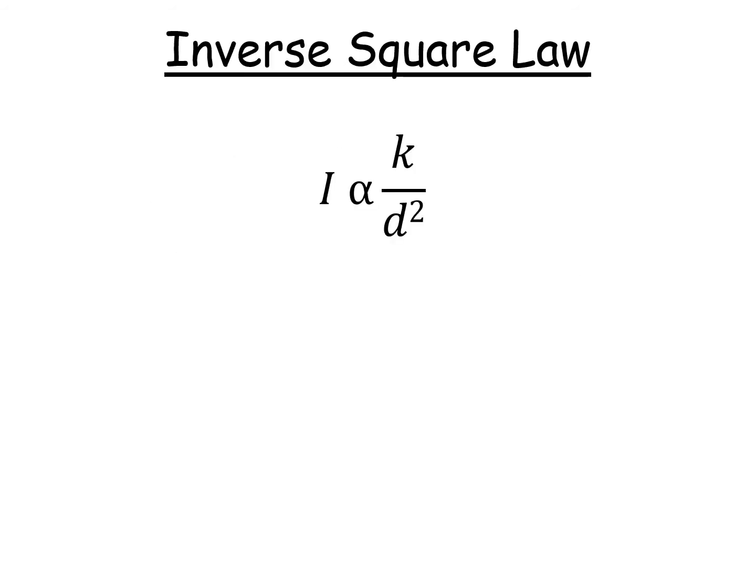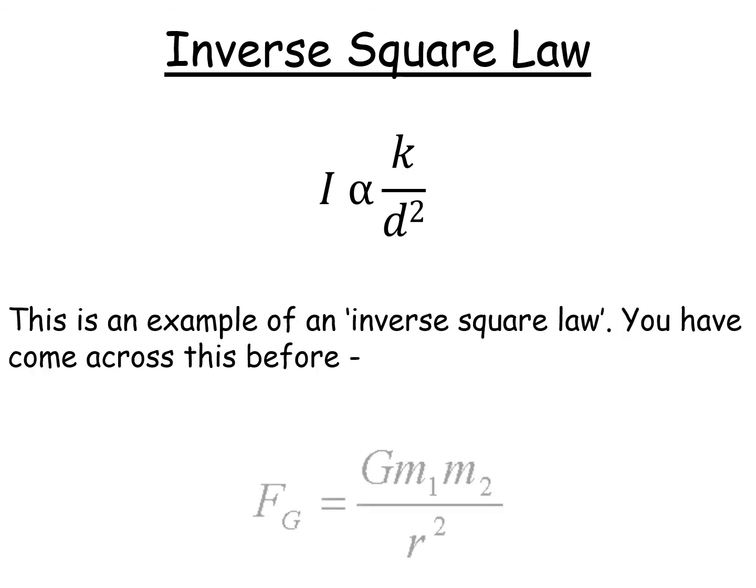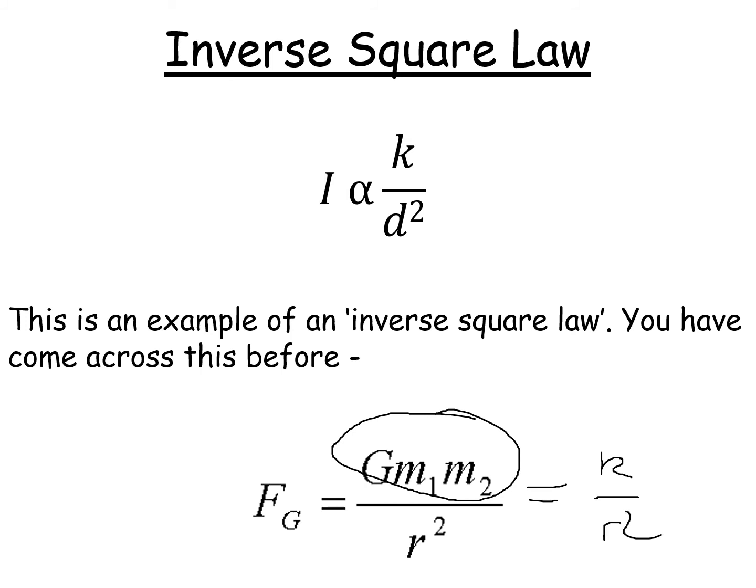Okay, so inverse square law, as I said at the start, you've come across an inverse square law before, which is this one here. F is equal to GMM over R squared. Because if you think about it, this really here is a constant, so I could write this equation as K over R squared. Okay, and we could do the same trick here, because we could really write this as I is equal to K over D squared, so they've both got the same form. So it's called an inverse square law because you're taking the inverse of the square of something.